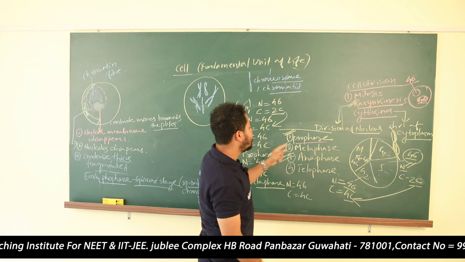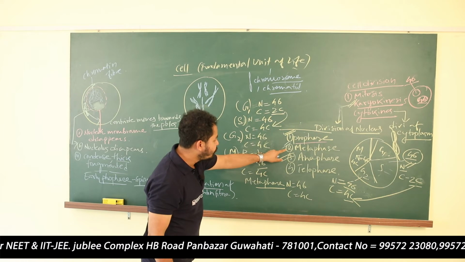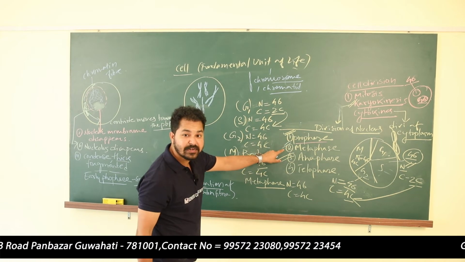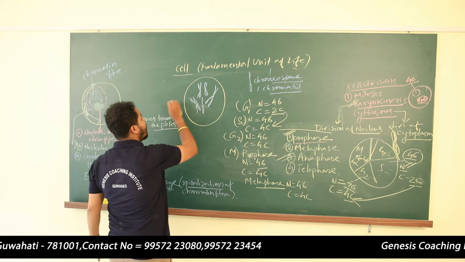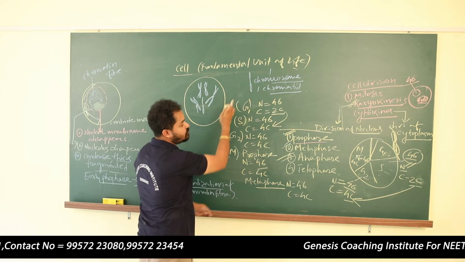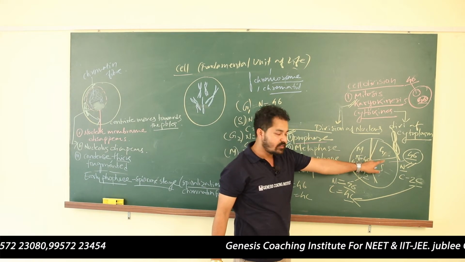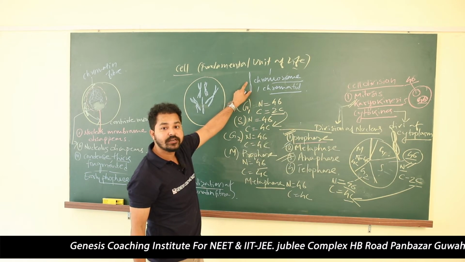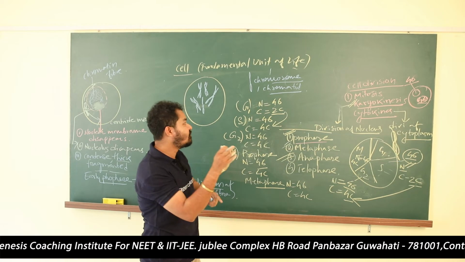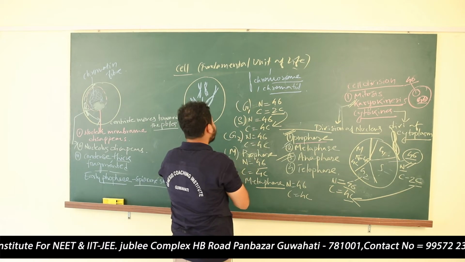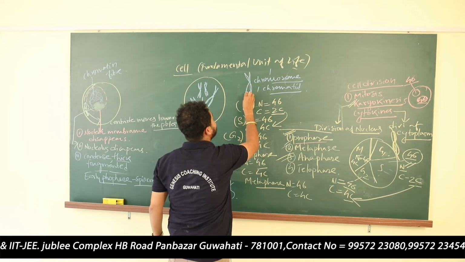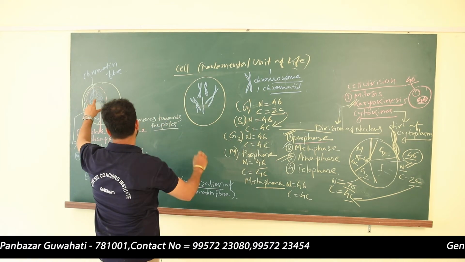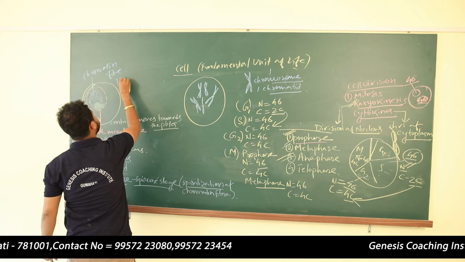You see here, where are we? The prophase stage is finished, we are in the metaphase stage. Earlier it was like this, one chromosome, in the G1 phase or in the S phase. Earlier, the chromosome had only one chromatid, but after DNA replication, it has formed another chromatid. This is another chromatid, two chromatids. Now it has two chromatids. This is the prophase.